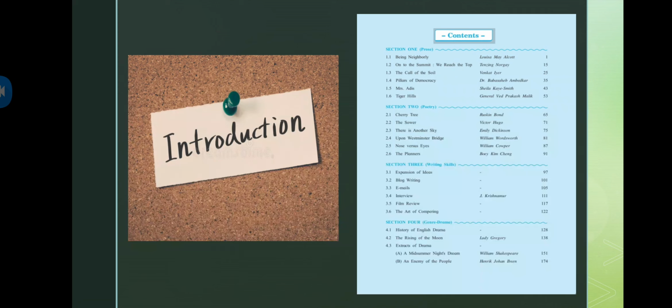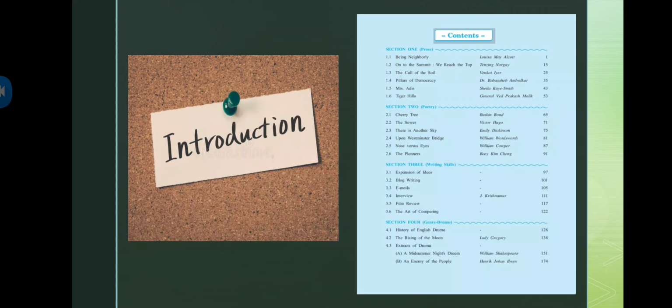In the first section there will be prose, all about the passages. That's what you will have to deal with, and there are 6 chapters. But as the syllabus has been reduced, the very first one, Being Neighbourly, 1.1, has been reduced, so we don't have to study that. Apart from that one, all the other 5 we will be doing.